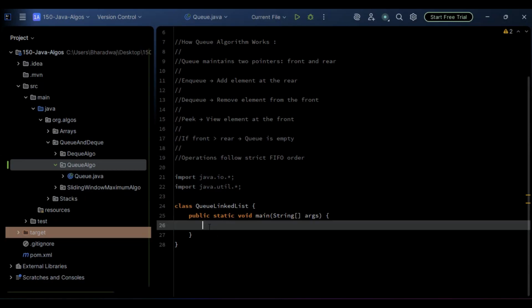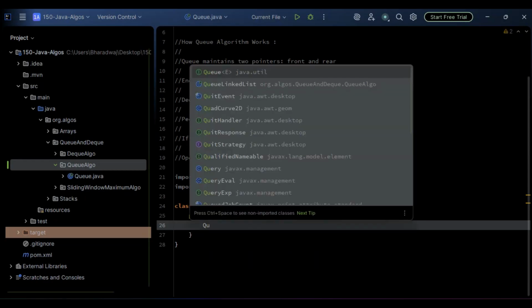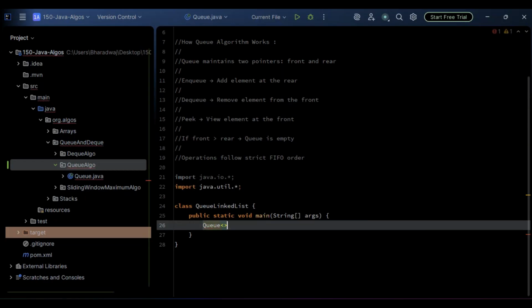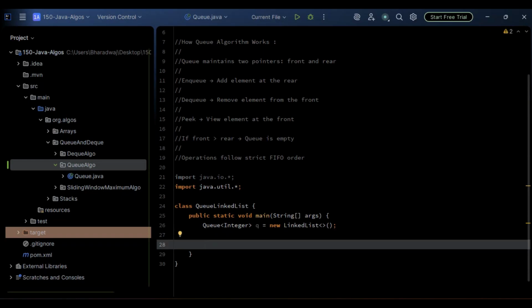Now, accordingly, what we had discussed, let's try to implement the same thing in the form of an algorithm. Here, let's go with the syntax. I'll go with Queue, passing the integer type. Queue equals new LinkedList. So this is the queue reference that is created using the linked list implementation.